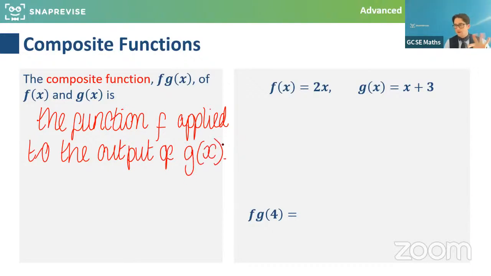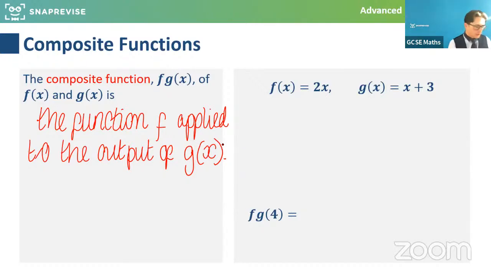Just breaking this down and explaining this simply, I'd be really interested to hear if you've done this before, because I think this takes the notation and the idea of functions a bit further. A composite function is basically a function in a function. You've got two functions going on. You put a number into one of them, and then whatever that spits out, you put into another function. That's what a composite function is. Who has seen this before? You may have seen this notation in past papers, even if you haven't covered it explicitly. Let me know.